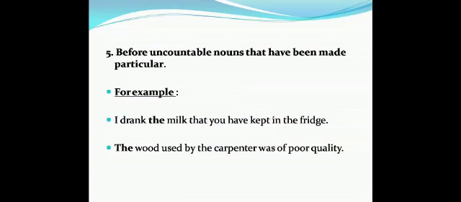Definite article the is also used before uncountable nouns that have been made particular. For example, I drank the milk that you have kept in the fridge. The wood used by the carpenter was of poor quality. Here, milk and wood are uncountable nouns and they have been made particular in these sentences. Particular milk which was kept in the fridge and particular wood which was used by the carpenter.